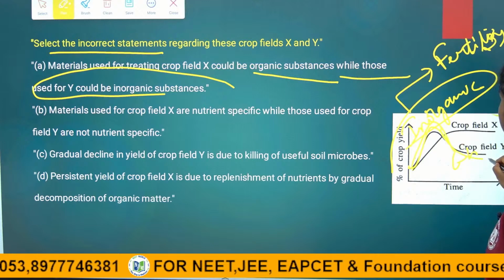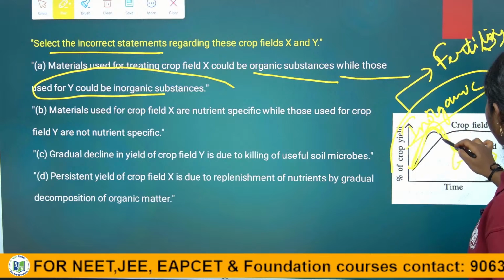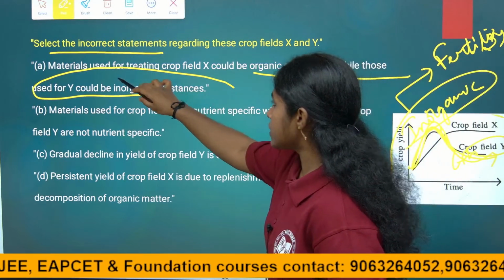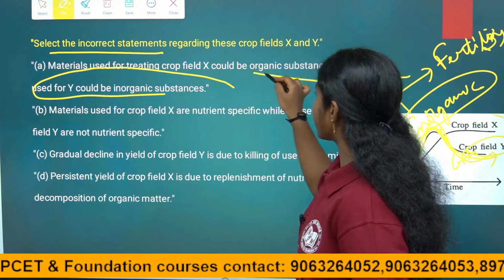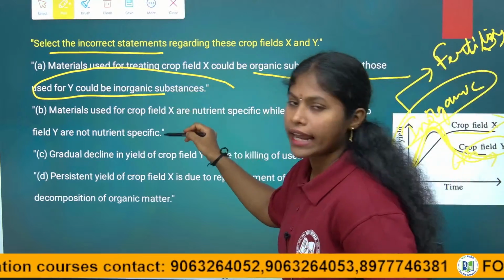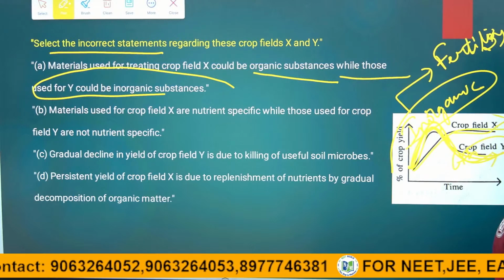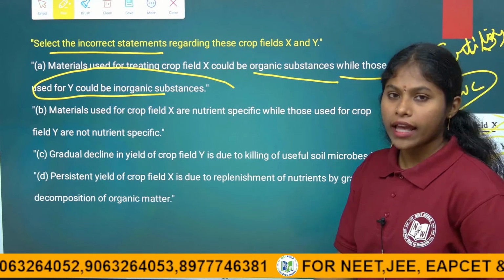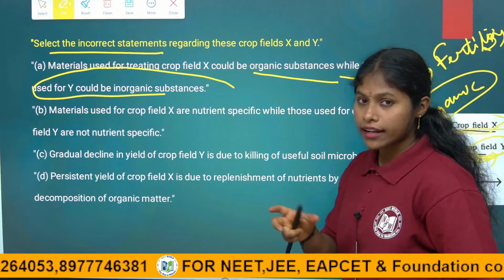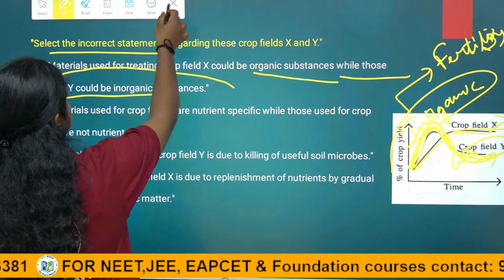So, gradually the soil fertility is lost. So, Y represents the fertilizers, right? So, it is the correct answer. Materials used for treating crop X could be organic substance, right answer, while those used for Y could be inorganic substance. That is why it is drastically falling down. X is maintaining stability because it is treated with the organic substance.